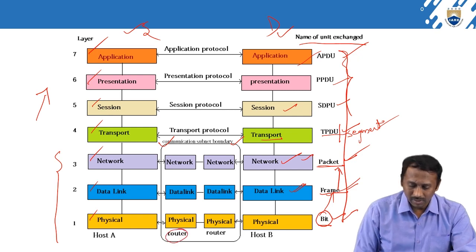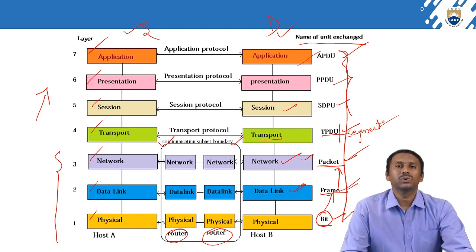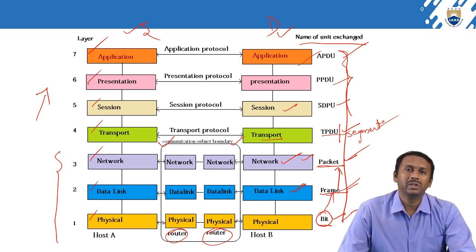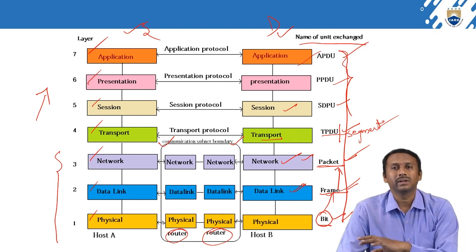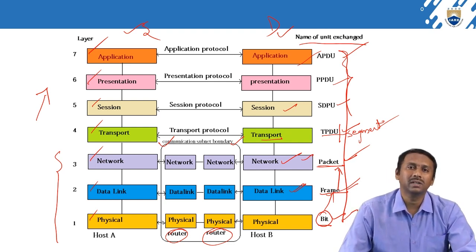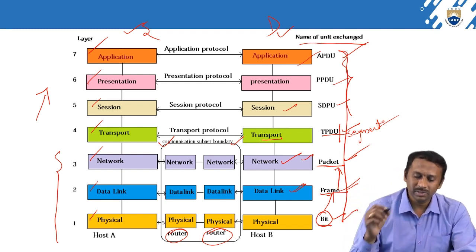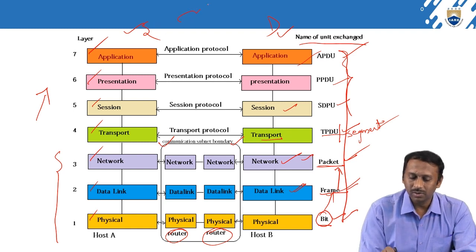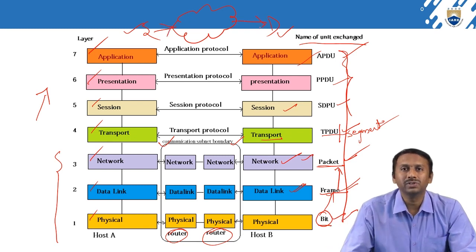You will find one terminology called router. What is a router? A router is also a communication device which transfers data packets from one system to another system. That means across the internet, it gives the directions to reach the destination. Clear? That means from source to destination. And this is called the internet.